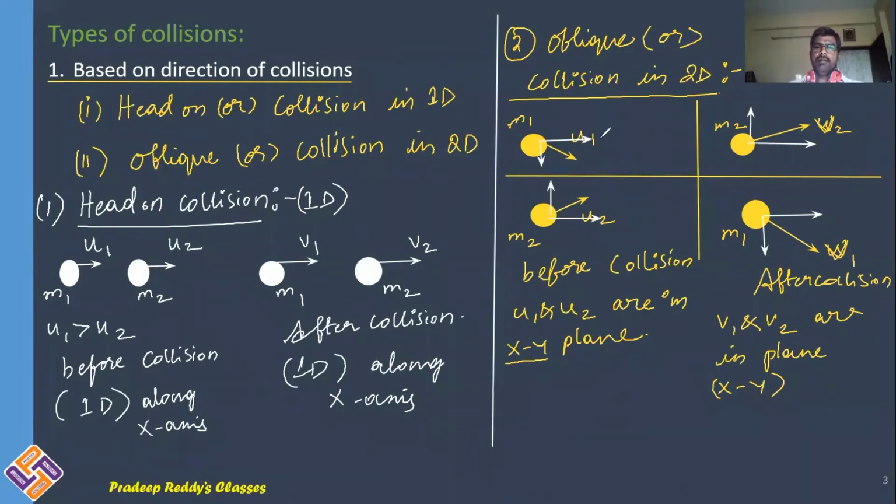So v2 has both y component and x component, and v1 also has x component and y component. If the collision takes place in such a way that the velocities of two bodies are in different directions in the xy plane, such collisions are said to be oblique collision or collision in two dimension.